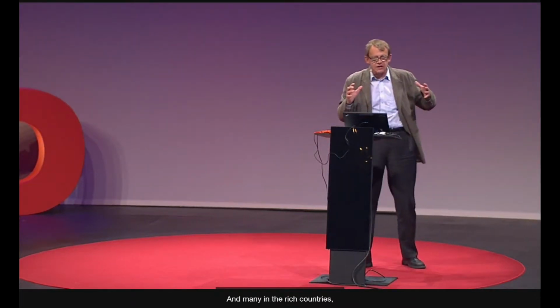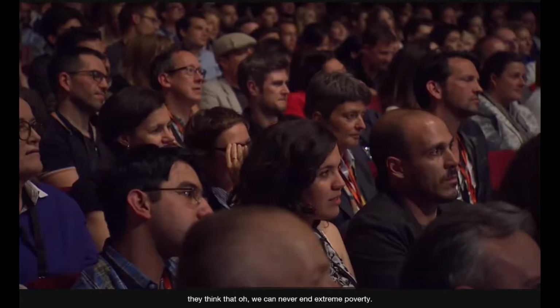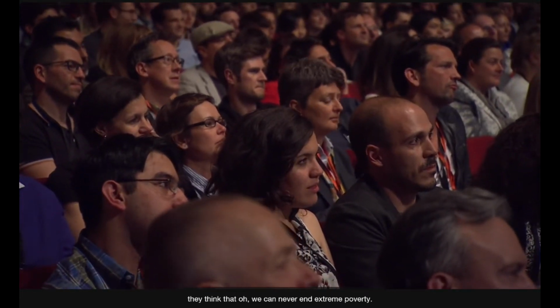And many in the rich countries, they think that, oh, we can never end extreme poverty. Of course they think so, because they don't even know what has happened. The first thing to think about the future is to know about the present. These questions were a few of the first ones in the pilot phase of the Ignorance Project in the Gapminder Foundation that we run. And it was started, this project, last year by my boss and also my son, Ola Rosling.